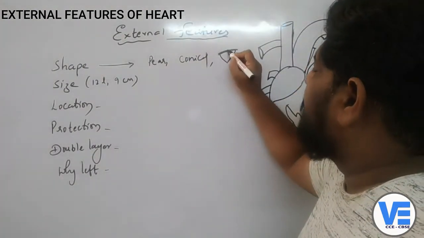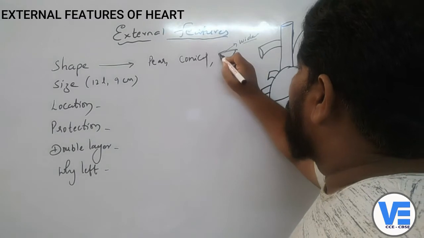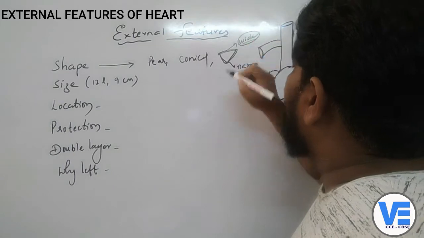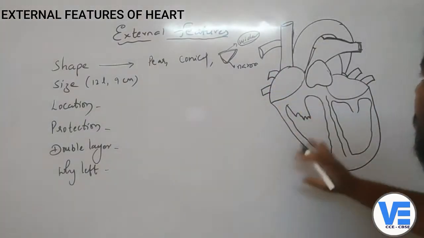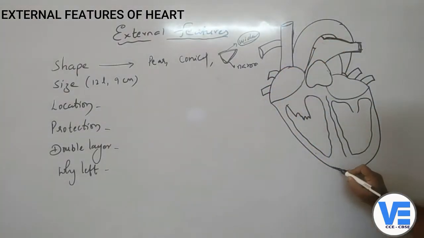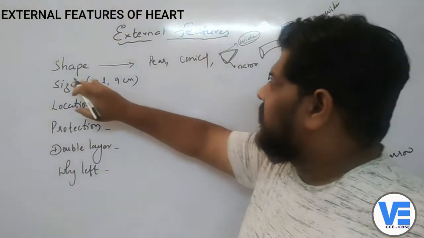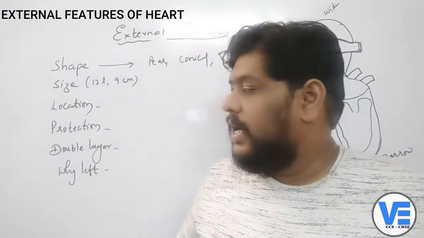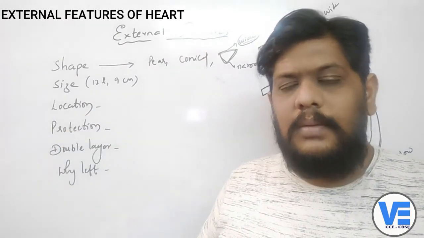When you see both ends, the anterior end is a bit wider. When you see the lower side, it is a bit narrow. That is, the anterior side is wider, and the posterior side is narrow. You can also see here this particular part is wide, whereas when you come to the posterior side, this is a bit narrow. So this is the wider side. So that is the shape of the heart, right? The shape of the heart is pear or conical, and it is wider towards the anterior side and narrower towards the posterior side.